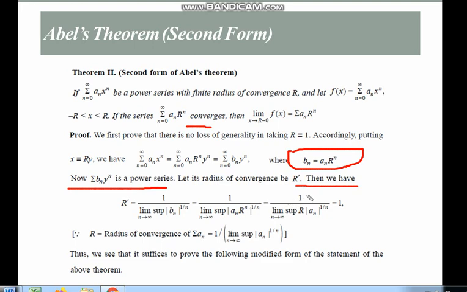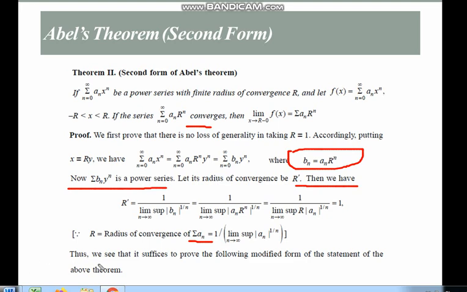And this is equal to 1 upon R times limit superior of |a_n|^(1/n), and this gives us the value 1, because the radius of convergence of the series summation a_n x^n is equal to 1 upon limit superior of |a_n|^(1/n).